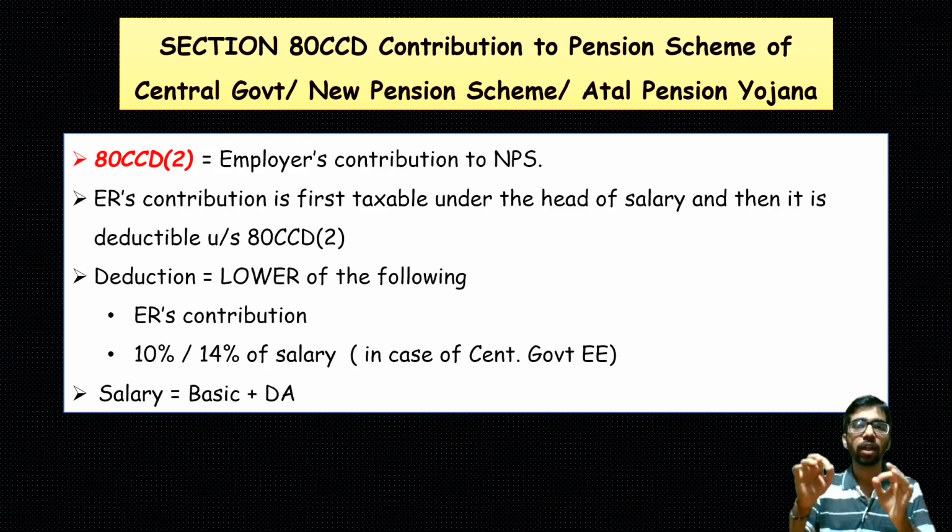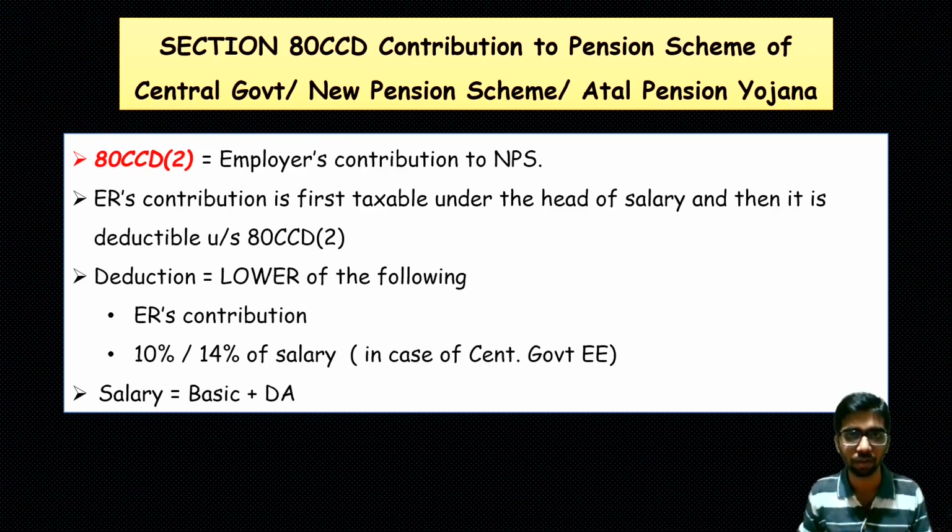In brief, if you are a central government employee, then the limit is the employer's contribution or 14% of your salary, whichever is lower. If you are a non-central government employee, then the limit is the employer's contribution or 10% of your salary. That is the limit of deductions. In this case also, salary means basic plus dearness allowance.